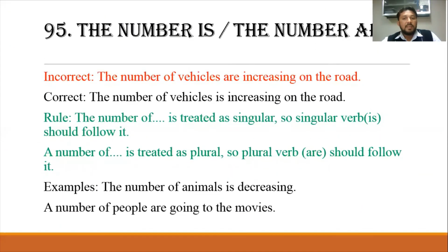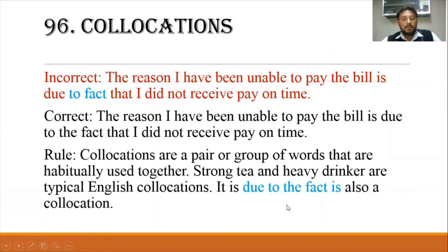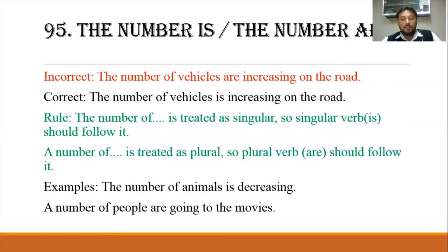95. The number is or the number are. The number of vehicles are increasing on the road. The correct is the number of vehicles is increasing on the road. The number of is treated as singular, so singular verb is should follow it. A number of is treated as plural, so plural verb are should follow it. For example, the number of animals is decreasing. A number of people are going to the movies.